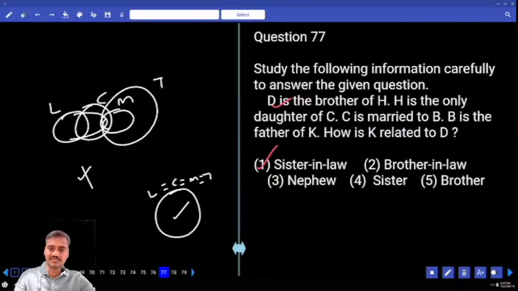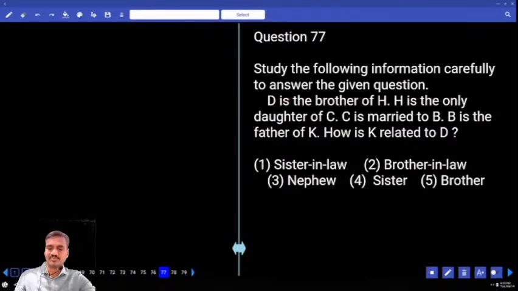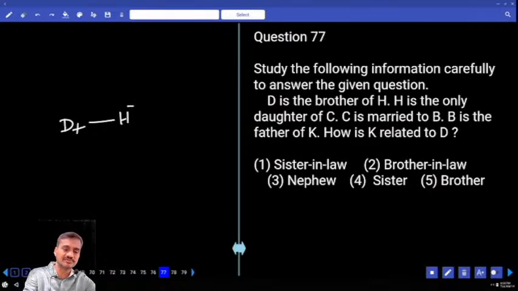The next one, 77. Now in this set, only one question is given. D is the brother of H, can be written like this. And H is the only daughter of C. And C is married to whom? C is married to B.